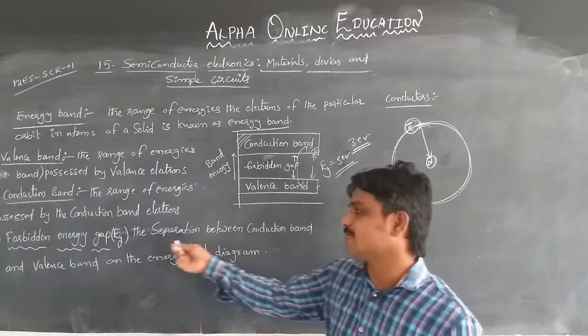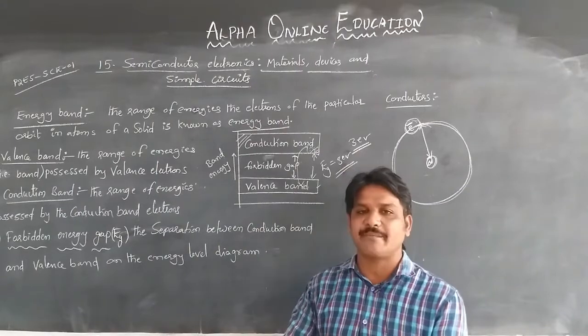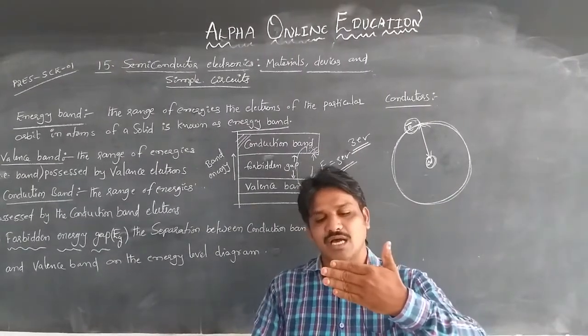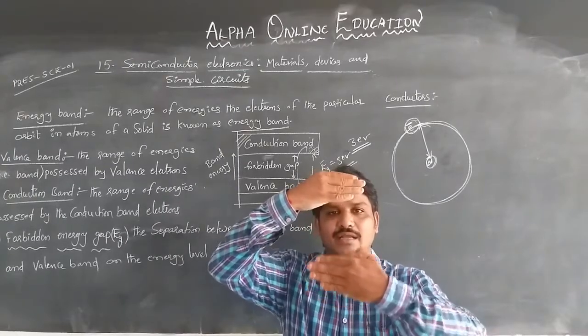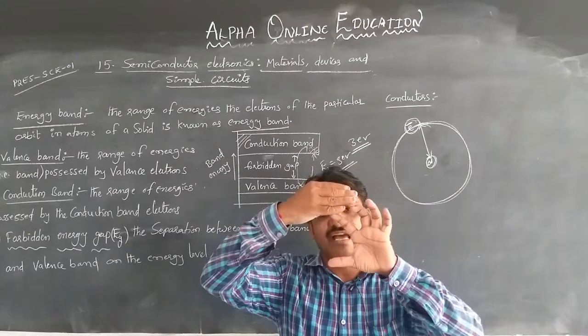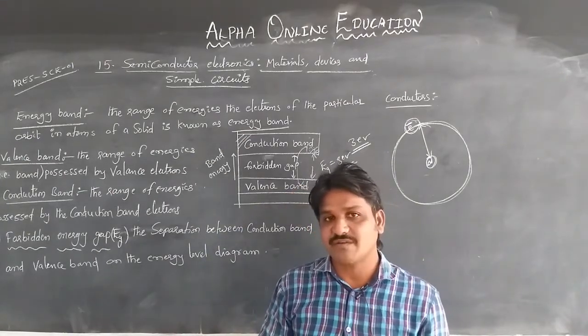And the next one is the forbidden energy gap. The forbidden energy gap is simply the separation between the valency band and the conduction band. The separation between the conduction and valency band is called the forbidden energy gap.